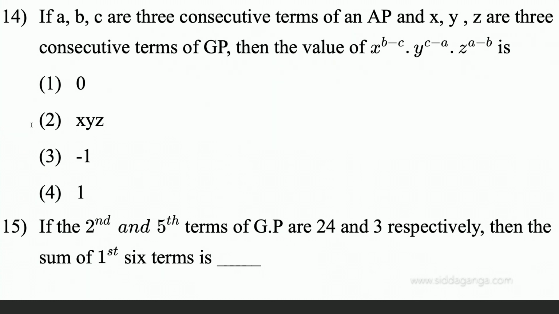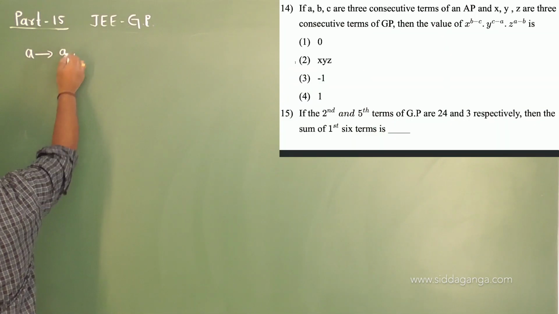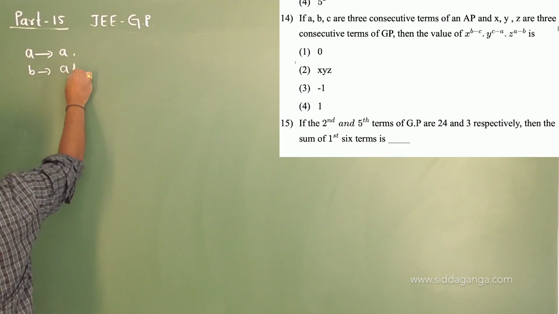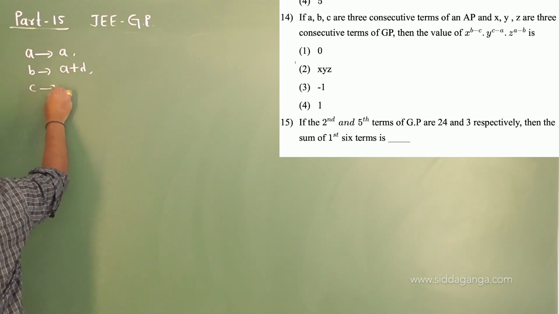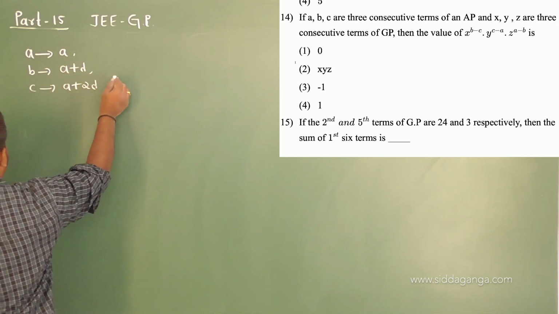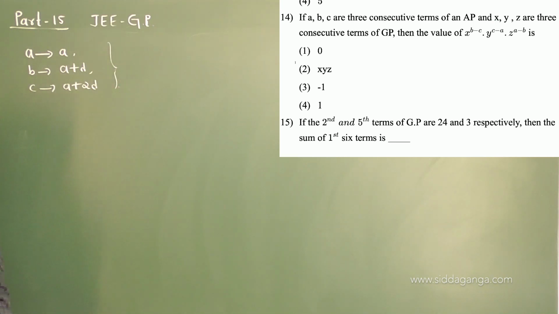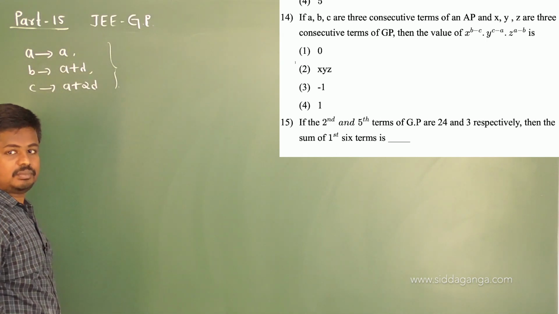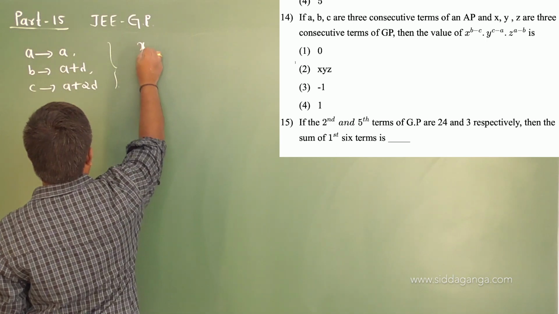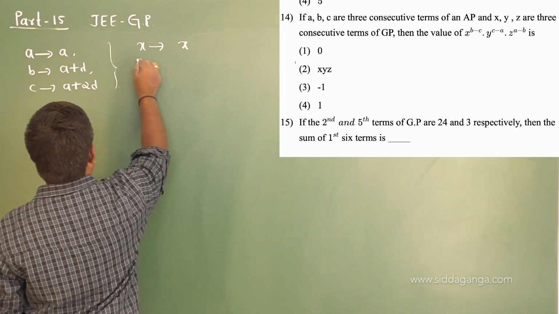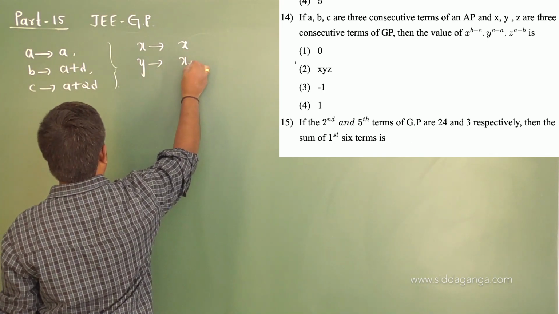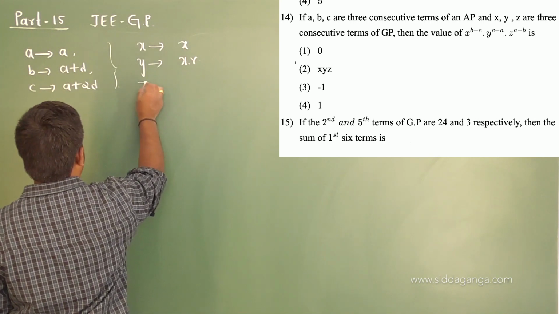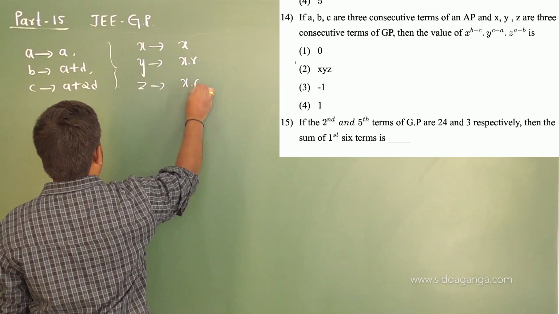So let me take A as the first term, B as the second term, which is A plus D, where D is the common difference, and C as the third term, which I am going to take as A plus 2D. Next, X, Y, Z are three consecutive terms of a GP. X is the first term, I am going to take it as X only. Y, the second term, is X into R, and therefore Z is X into R square.